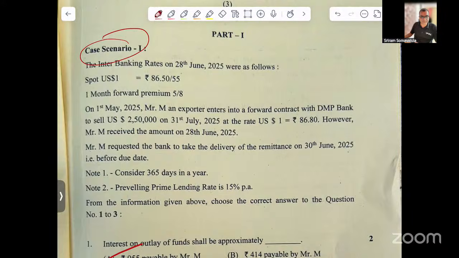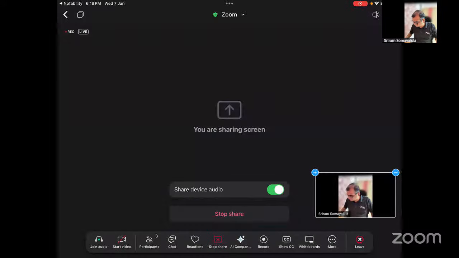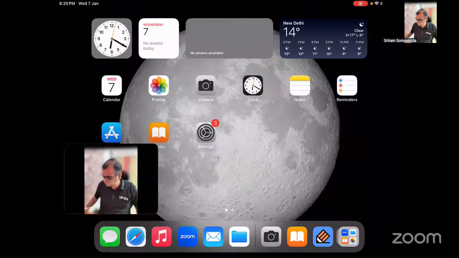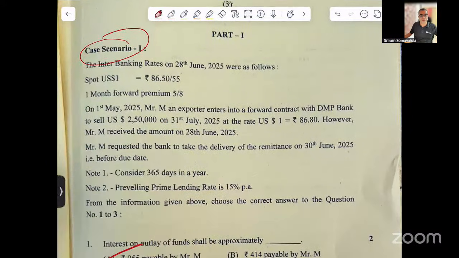Just hold on for 1 sec. Not sure why this thing is not appearing. Just 1 sec, boss. I'm just trying to fix something. My screen is not appearing properly. Yeah, I'm sorry about that. I'm not sure why there was an error on the screen.